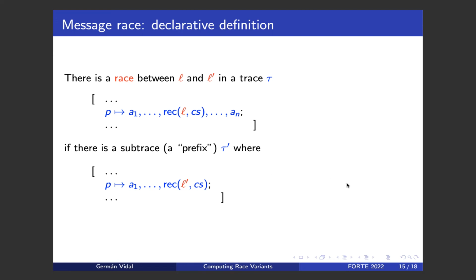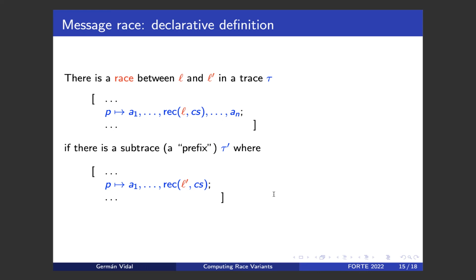So if we can come up with a subtrace of the original trace in which the actions of process P are the same up to the point of this receive, in which we have changed L by L prime and we have removed the subsequent actions, okay? And in order to be a correct trace, because this should be a trace, there are some implicit conditions that are not shown here, but that must hold.